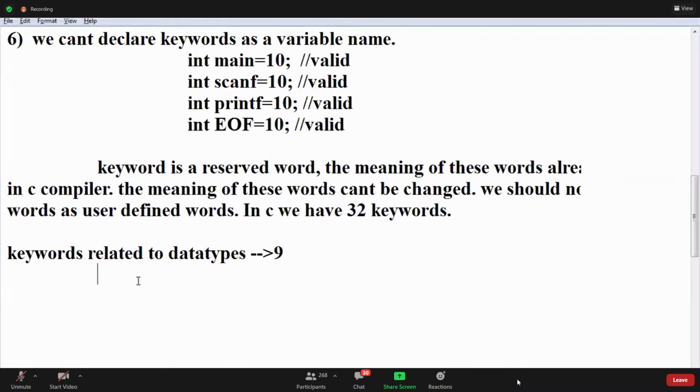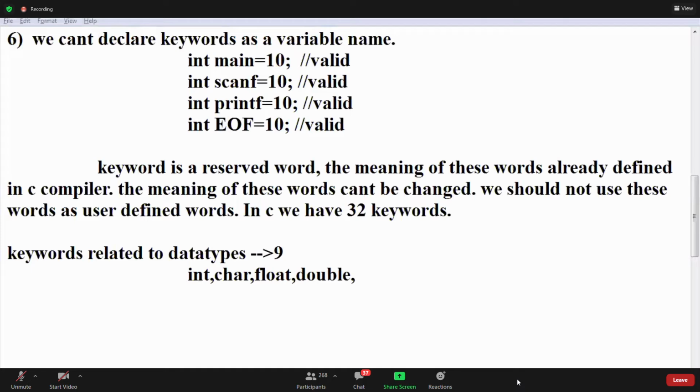Int, char, double, float. Signed, unsigned. Yeah, very good. Signed, unsigned. Long, short. Okay.